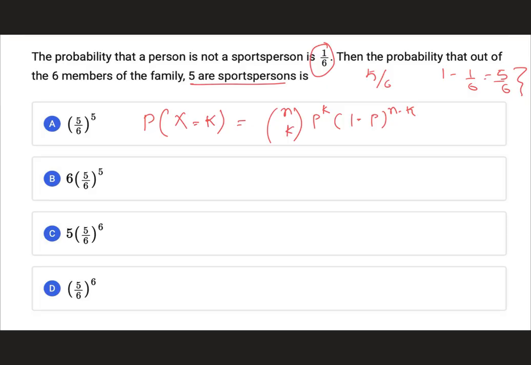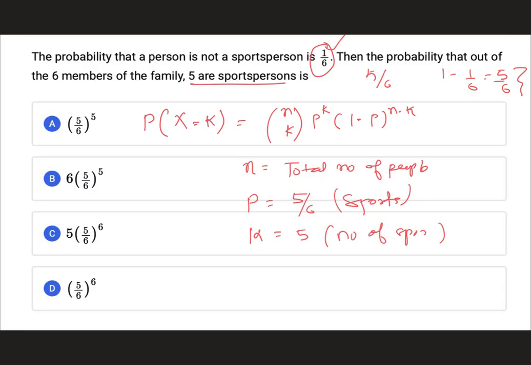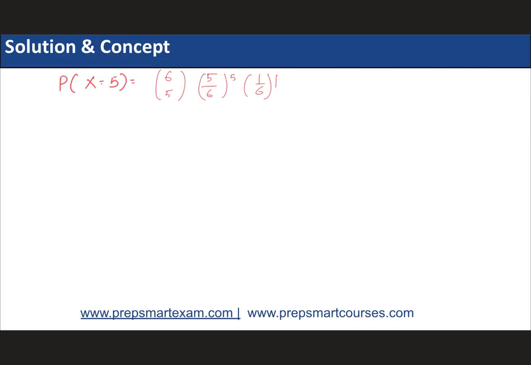Where over here n is the total number of people. p is the probability of people being sports person. इन्होंने जो नहीं है वो दी थी हमें, जो है उसकी p में डालना है. r is कितने sports person चाहिए आपको, number of sports person. So यहाँ से मोटा मोटा you will understand formula application and what all things are used in this formula. So we get down to this particular formula. Now we have to just solve it.